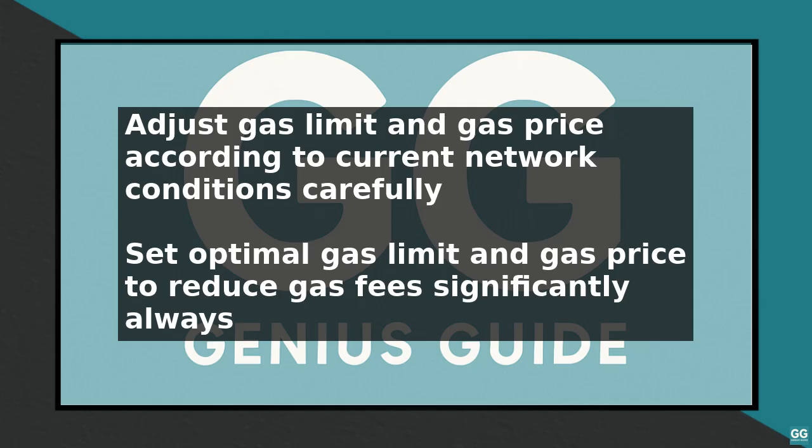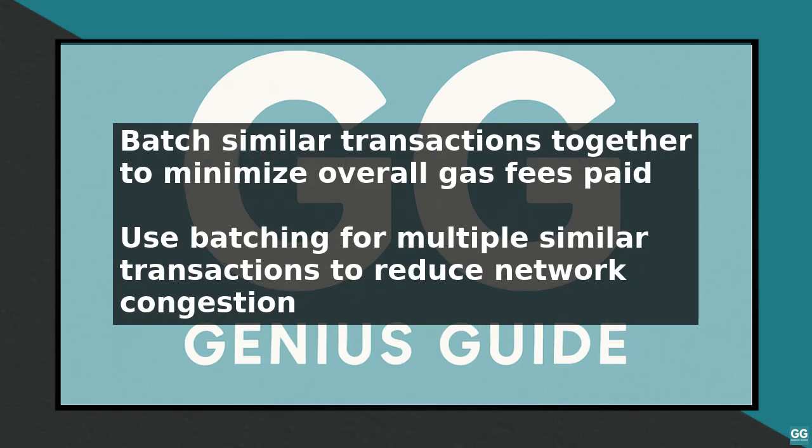Another crucial step is to batch similar transactions together. Batching transactions can help reduce the overall gas fees by minimizing the number of transactions executed on the network. This approach is particularly useful for executing multiple similar transactions, such as sending ether to multiple recipients.